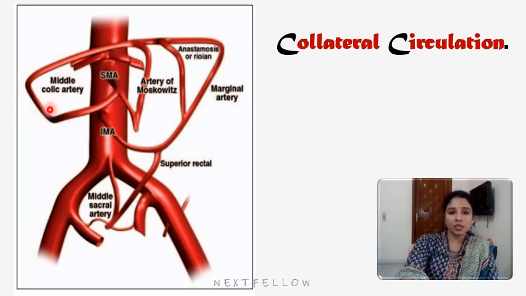So the middle colic artery goes and anastomoses with the left colic artery on the left side. So that is the first route. The second route uses the marginal artery. You can see the marginal artery here. Marginal artery is one more anastomosis. So these two are the common collateral circulation associated with the blockage of abdominal aorta.